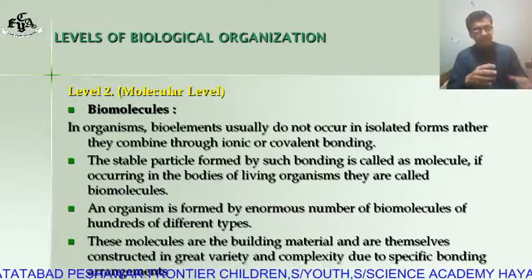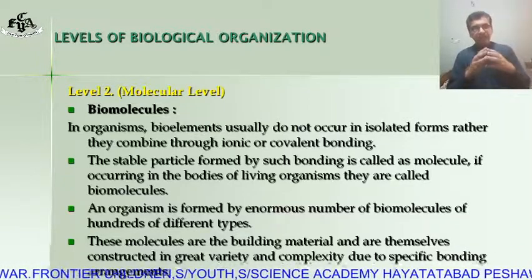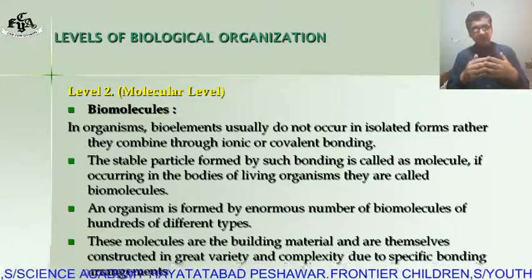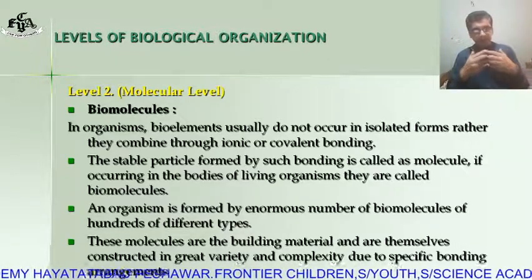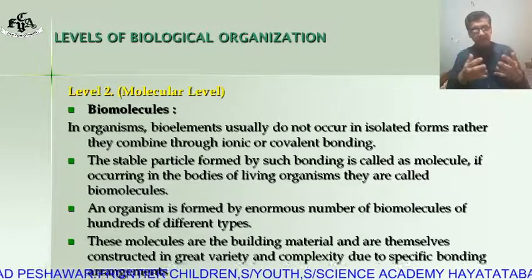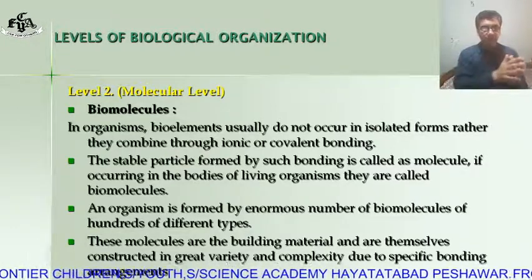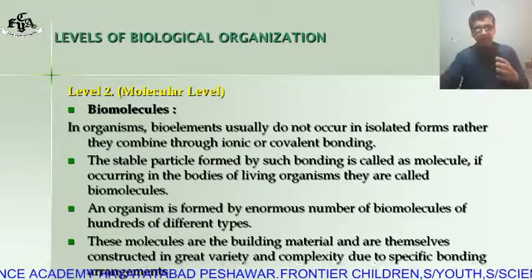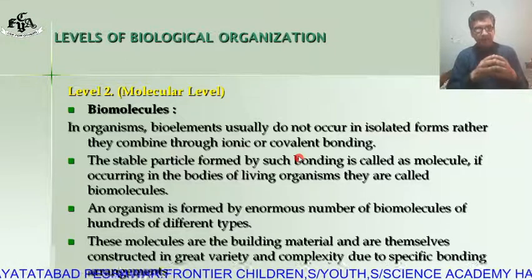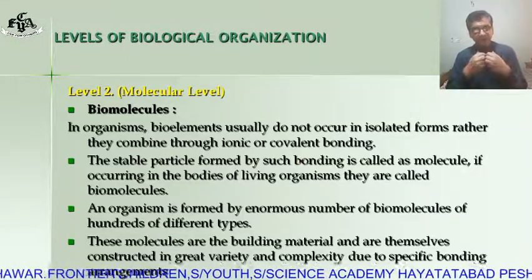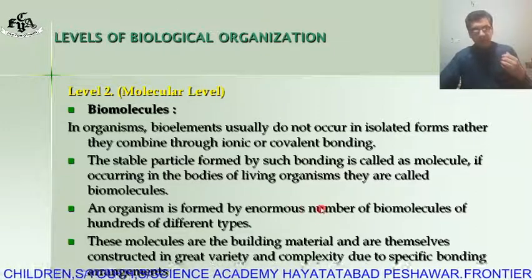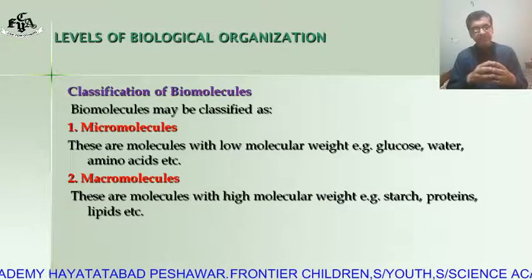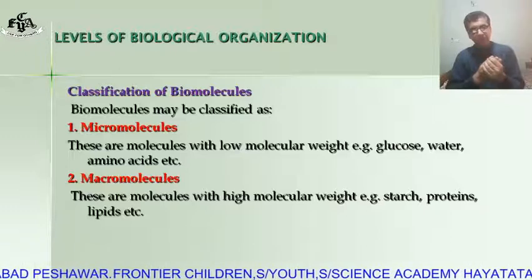Level number 2 is the molecular level. In an organism, these elements are not found in isolated form, rather they are in the form of molecules. The atoms of the elements combine through ionic or covalent bonds and form molecules. So in a living organism, these elements are present in the form of molecules. And these molecules, if they are present inside the living body, are called biomolecules.